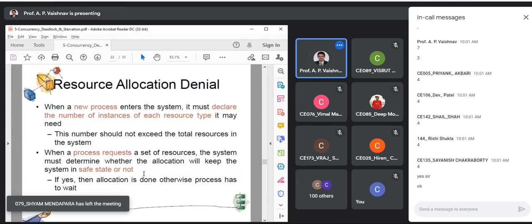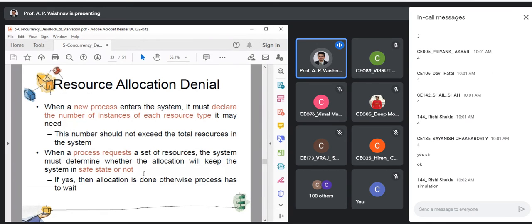Next, when a process requests a set of resources, the system must determine whether the allocation will keep the system in a safe state or not. So whenever you get a request from any process, what do we need to do? We are not going for the actual allocation. We simply do a simulation.